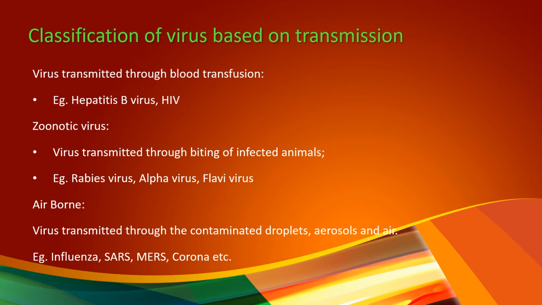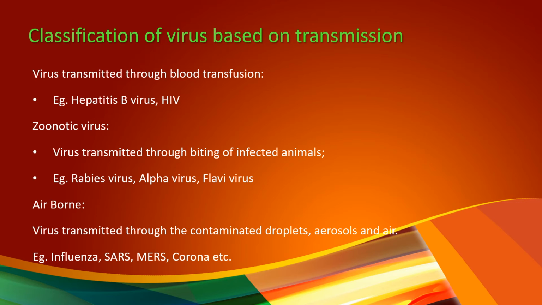Then zoonotic viruses, meaning the viral infection which is transmitted from animals to humans. That is, if the animal is infected with that virus, particularly rabies. If a dog is infected with rabies virus, and if the dog gets a chance of biting a human being, the rabies infection will spread to that particular human. This type of transmission is called zoonotic transmission, and the infection is called zoonotic infection. Examples: rabies virus, alphavirus, flavivirus.